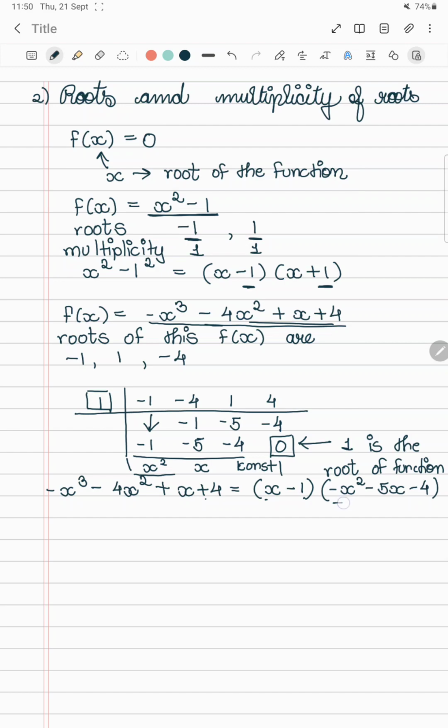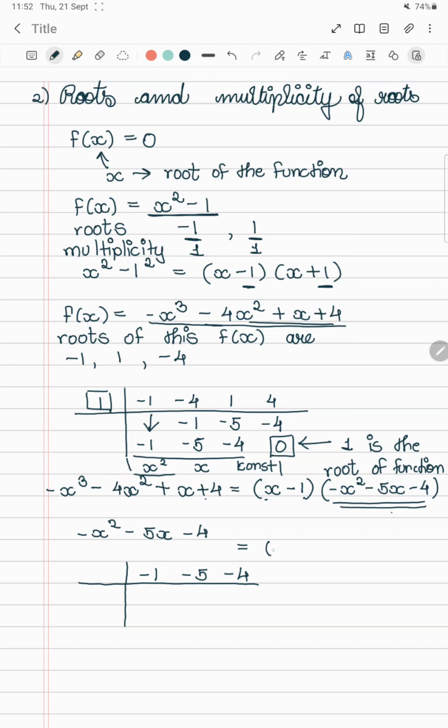Now again we would factorize this polynomial, which is minus x square minus 5x minus 4. So we write the coefficients, which are minus 1, minus 5 and minus 4. Now we can see that in the place of x, if we put minus 1, we would get the polynomial as 0.